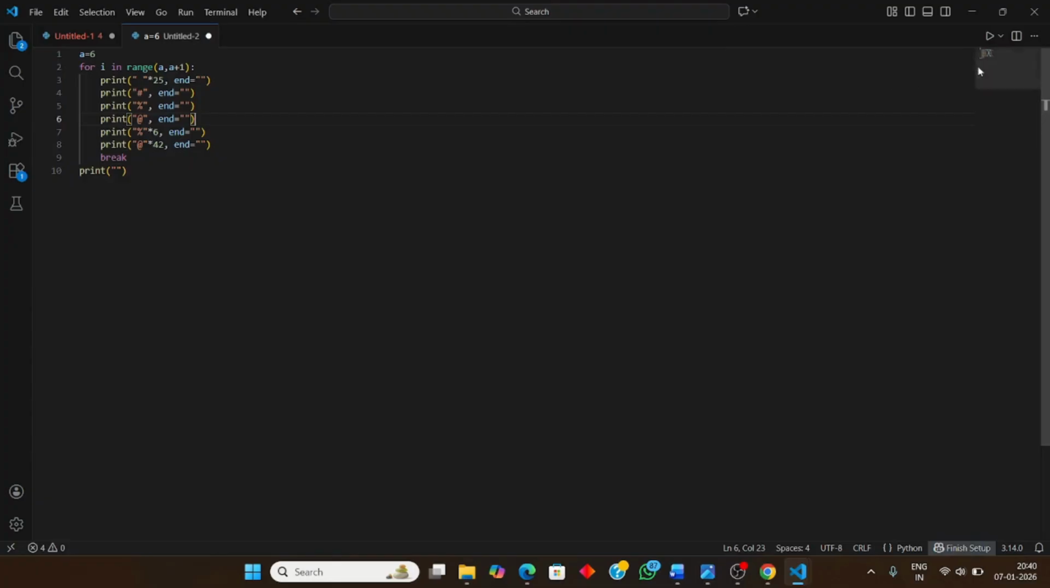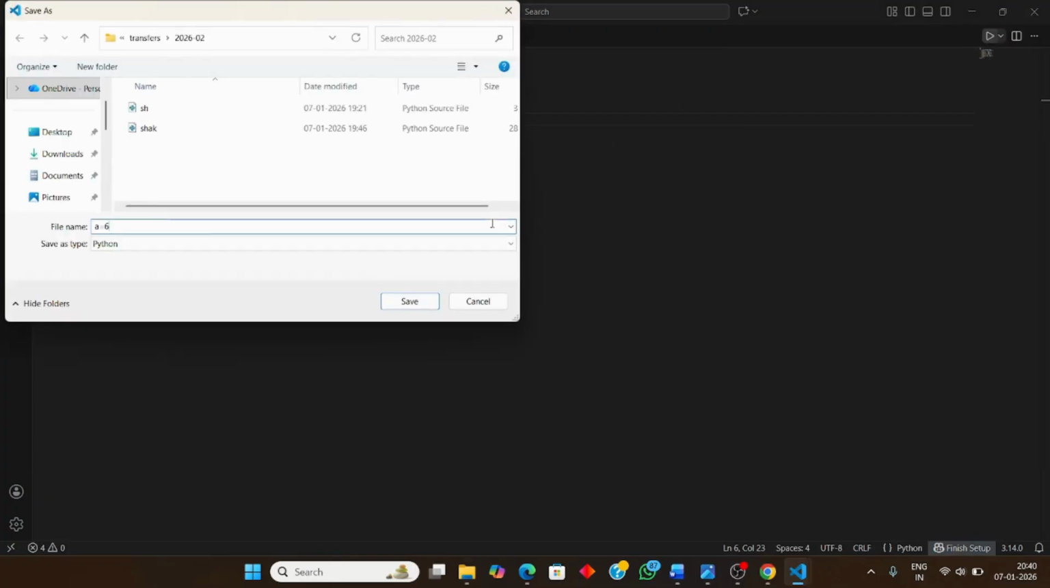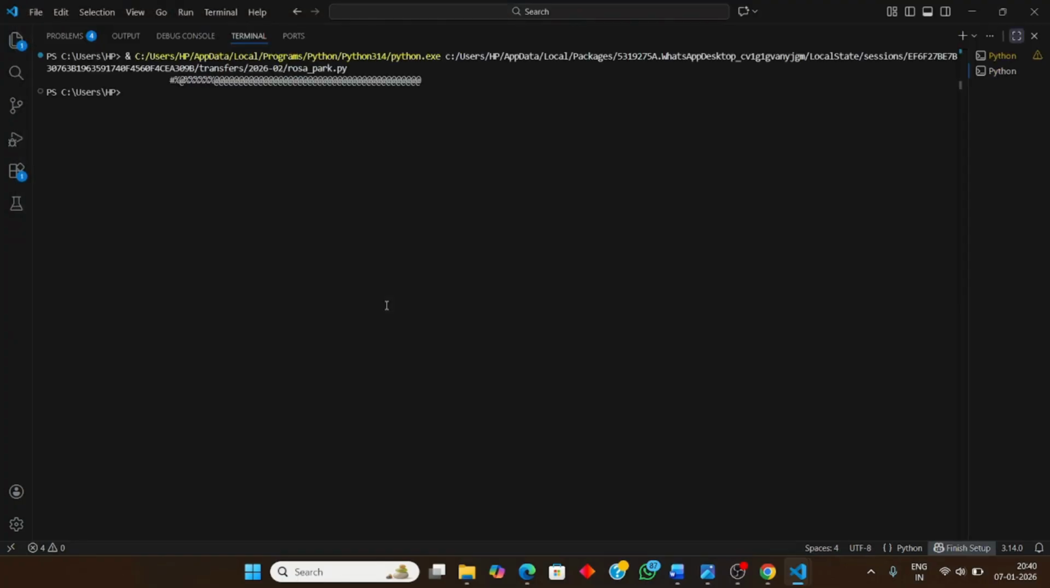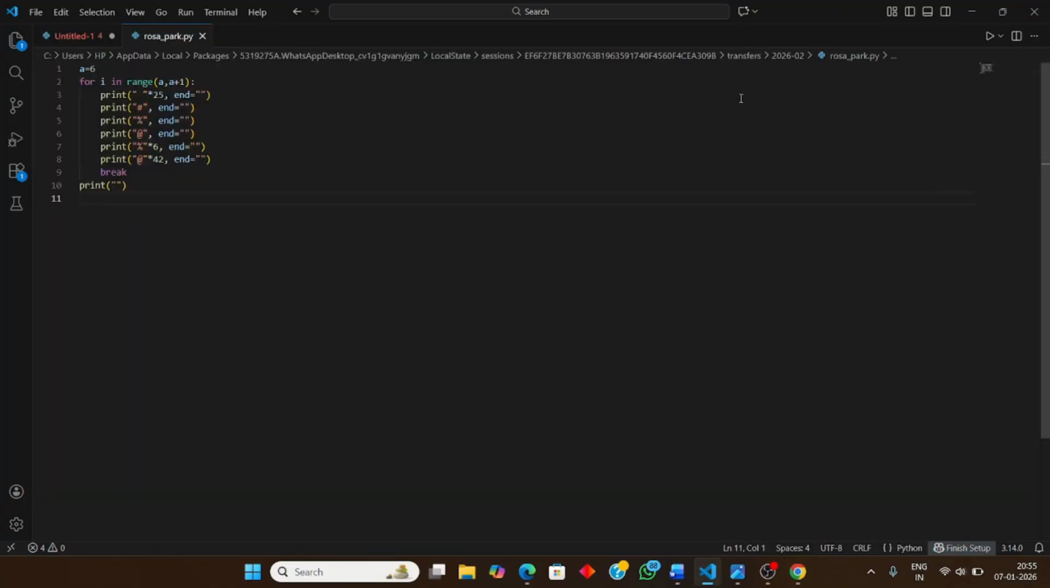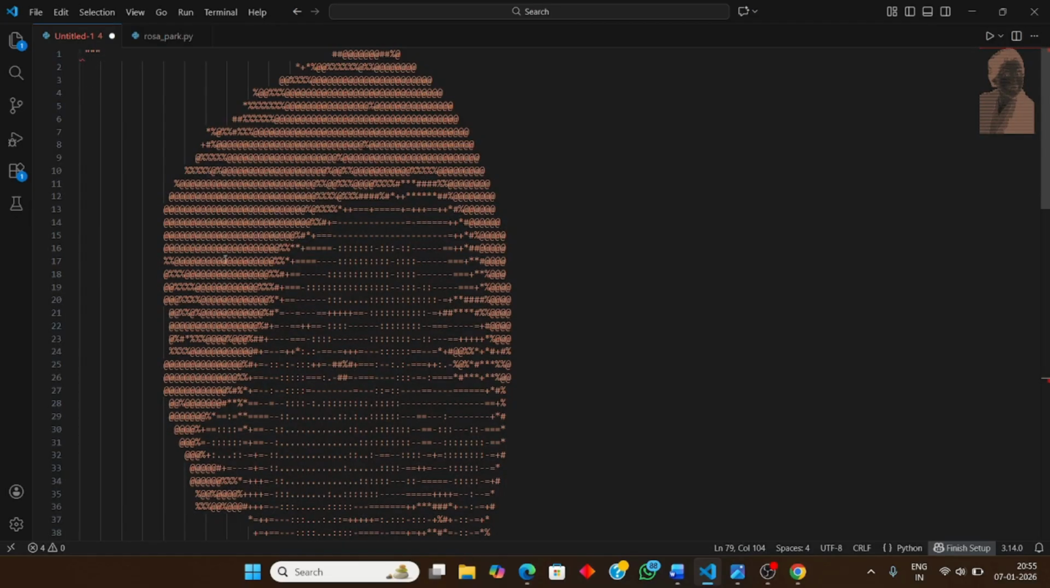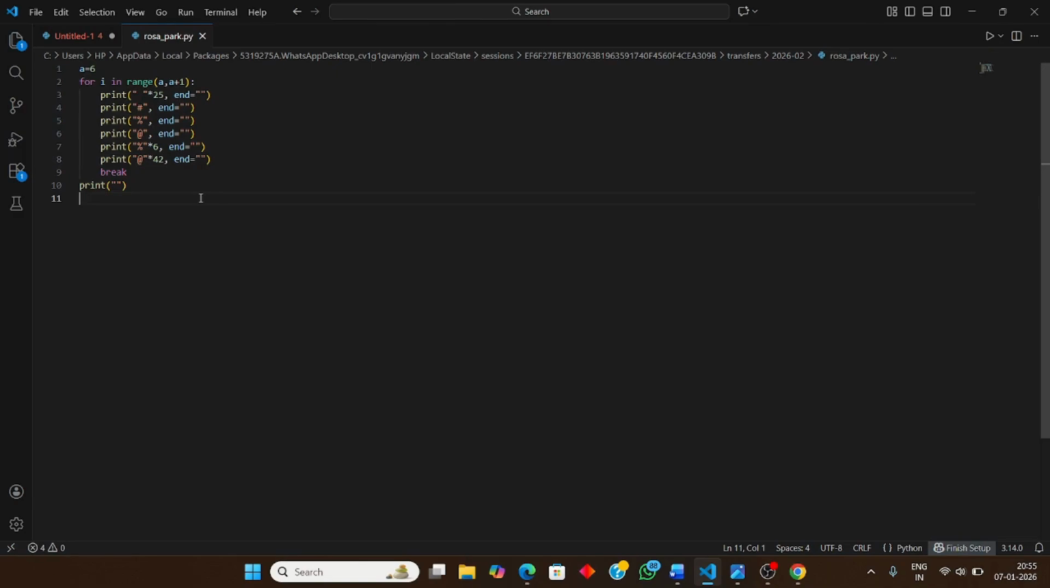Now, running this program, we have to save it. I haven't saved it, so just write rosa park.py to save that file as a Python program. We have received this. Okay, we have seen that we got this one line of output. Now similarly, by using this concept only, we have to print this whole picture. So let's do it. This was the code for just a single row. For the next row we are printing another code.